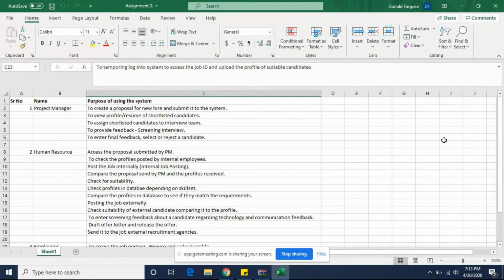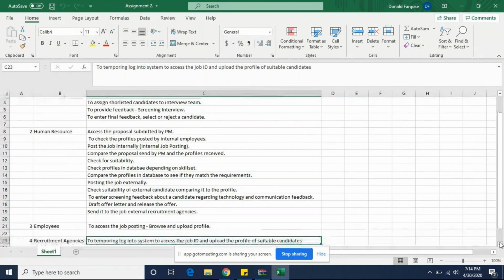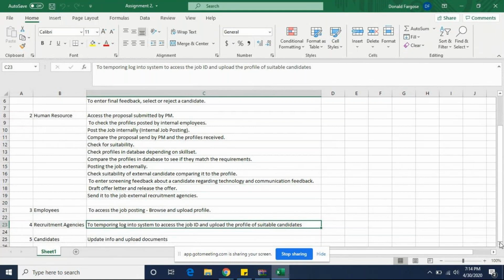They need to put down the comments, so that if the recruitment agency or the candidate calls up the HR asking for feedback, or for recording's sake, the details need to be stored in the database on why a particular candidate has been rejected or selected. To enter the final feedback, probably the last two things can be clubbed together under one. So ultimately, the project manager should be able to enter the feedback for the candidate.